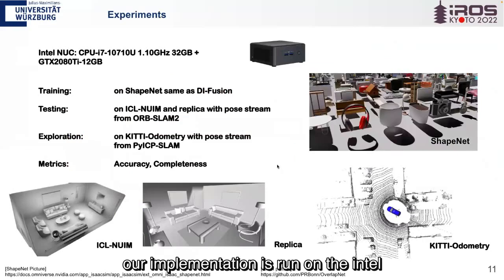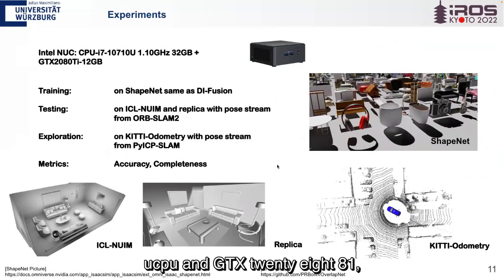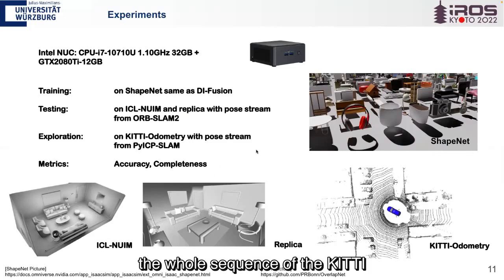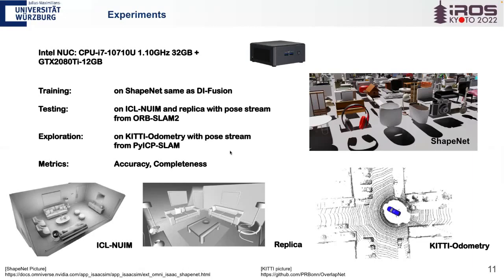For the experiment, our implementation is run on an Intel NUC computer with an i7 CPU and a GTX 1080 Ti GPU. The training is the same as DI-Fusion on the ShapeNet dataset. It is for objects. For testing, we first benchmark on the ICL-NUIM and Replica datasets with a pose stream from ORB-SLAM2. After that, we further explore the whole sequence of KITTI geometry with a pose stream from PyICP SLAM. The metrics we are using are accuracy and completeness.